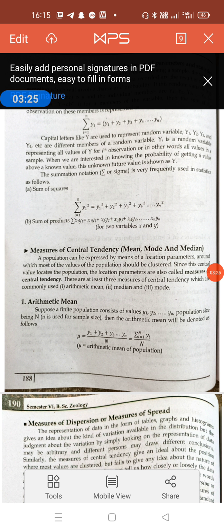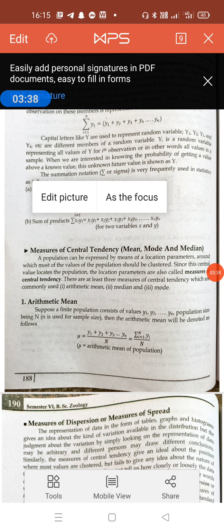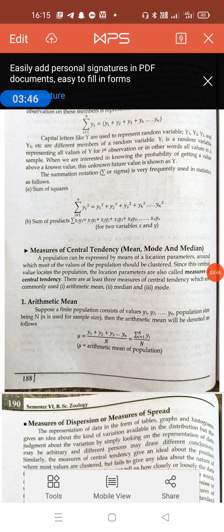Suppose a finite population consists of values y1, y2, y3 and so on, with population size denoted by capital N. Small n is used for sample size. Then the arithmetic mean of the population is equal to y1 plus y2 plus y3 plus y4 and so on, divided by capital N. That means it is the summation of all these values divided by their number. Similarly, for the sample for which data has been recorded, the arithmetic mean will be obtained.